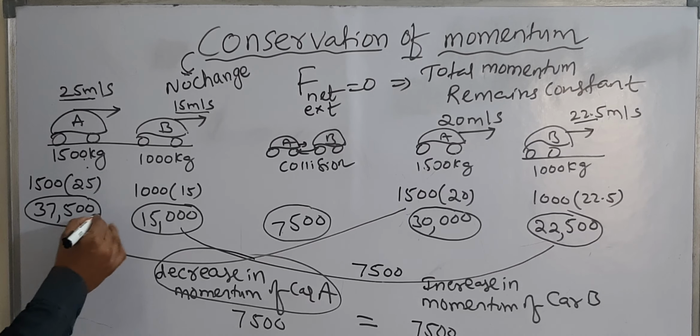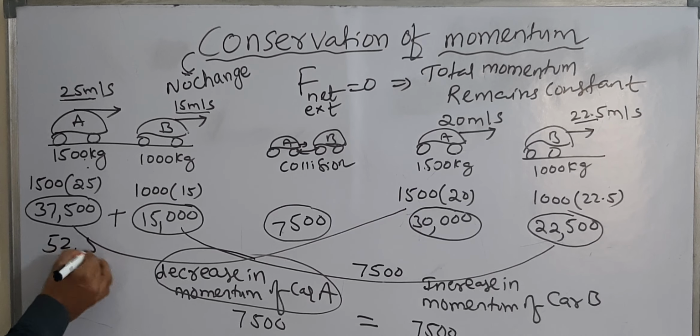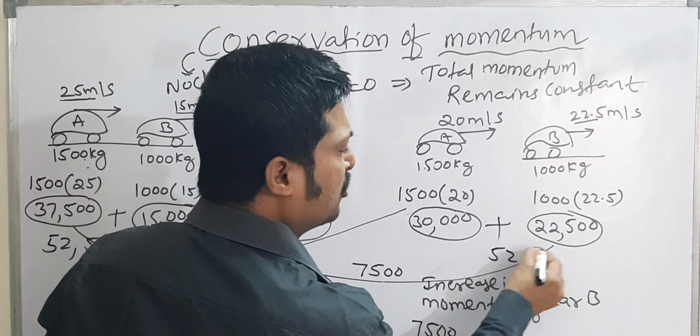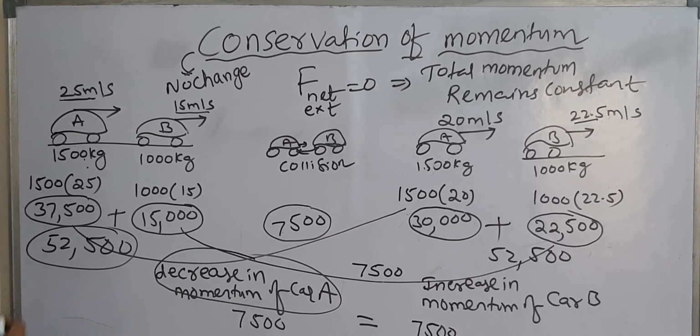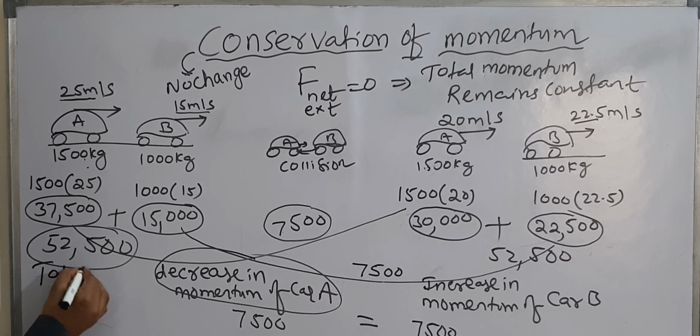If you add these two, 37,500 plus 15,000 is equal to 52,500. If you add these two, 30,000 plus 22,500 is equal to 52,500. That we can call the total momentum.